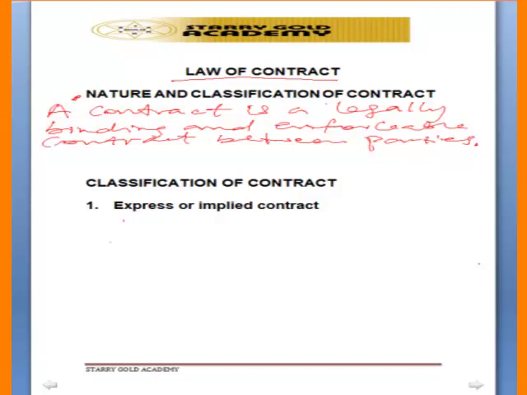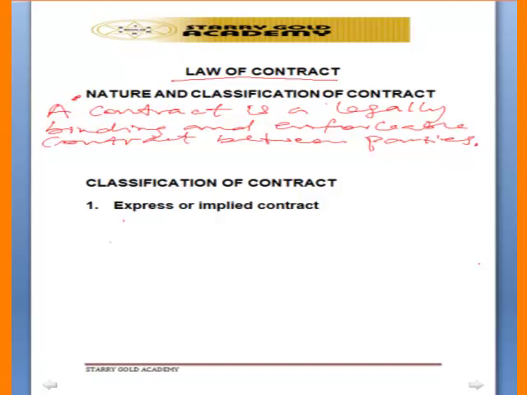They are not just coming together to agree without having a particular purpose. So that means that what they are agreeing upon under the contract must be fulfilled. Parties must fulfill their promises under the contract, and any party that fails to fulfill his own promise must pay for it.